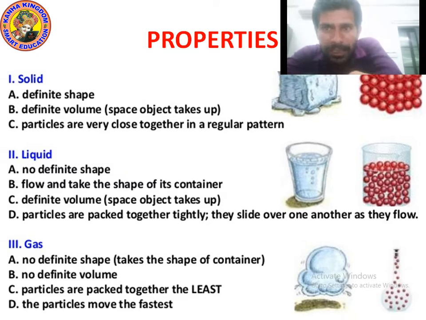For example, oxygen. Oxygen is everywhere. Why? Because it is gas. That's why the particles can easily flow. That's why it can move. Particles move faster. I hope you understood. Now, let's move on to the next point.